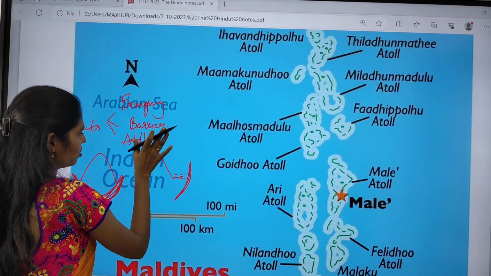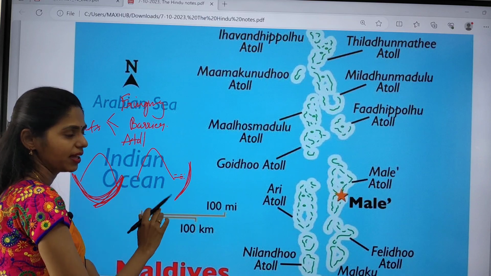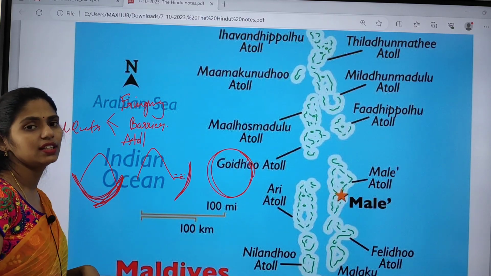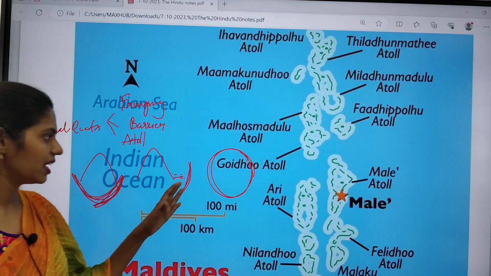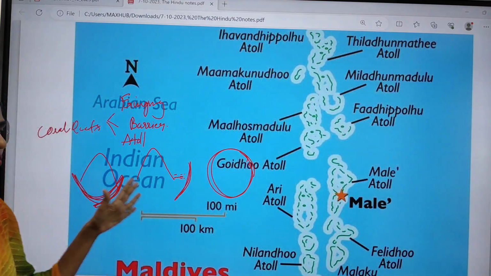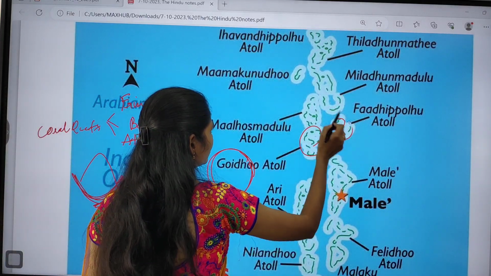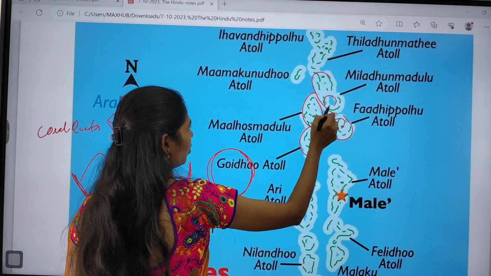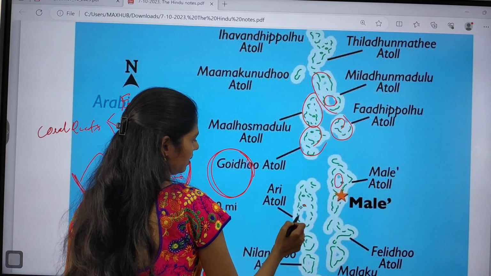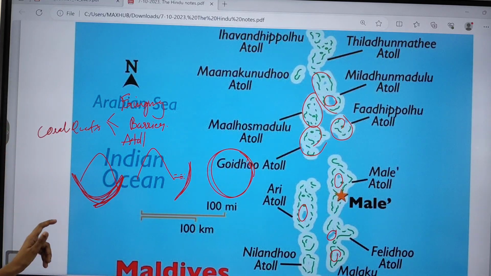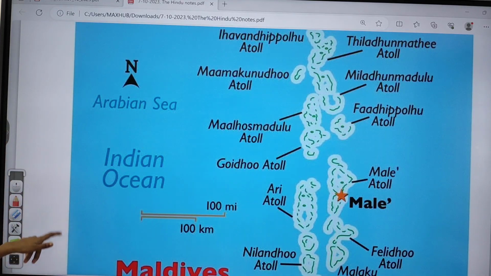Finally, because of erosion, the island will be eroded, and we can only see round or circular coral reefs with water inside. These types of structures are called atolls. You can see the water present in between them. So these are the atolls, and these are of coral origin.